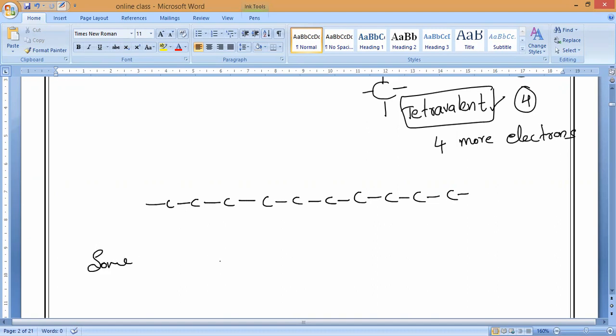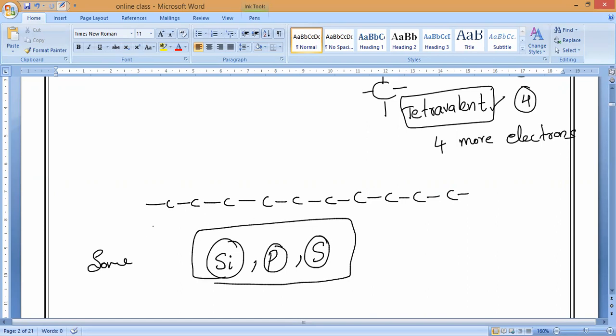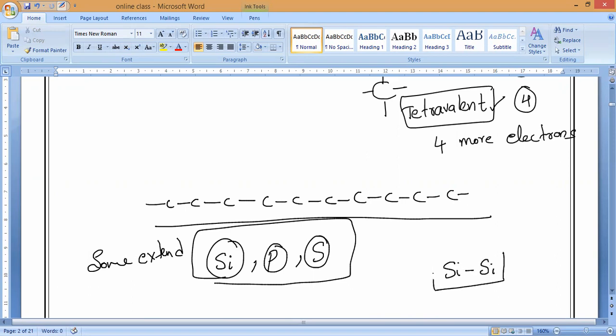For example, if we take silicon. Have you heard about silicon? Silicon, phosphorus, sulfur. These three elements also will show catenation, but not this much extent. They will show some extent. For example, Si is the symbol of silicon. Two silicons will combine and they will form a chain.